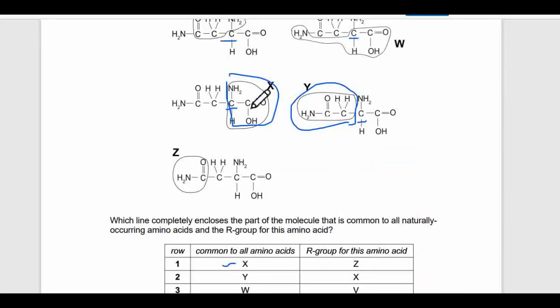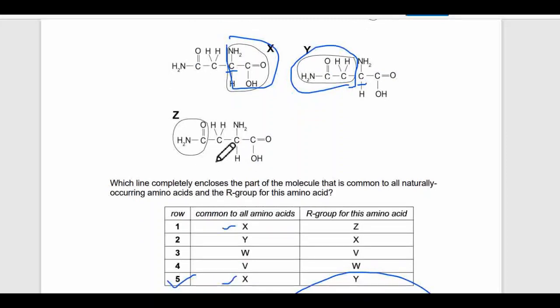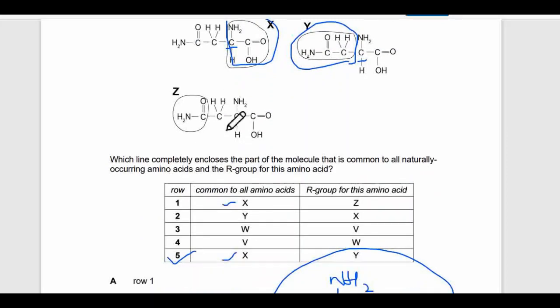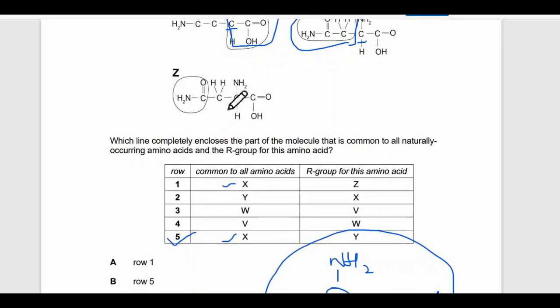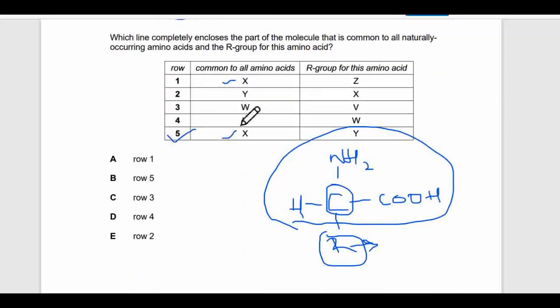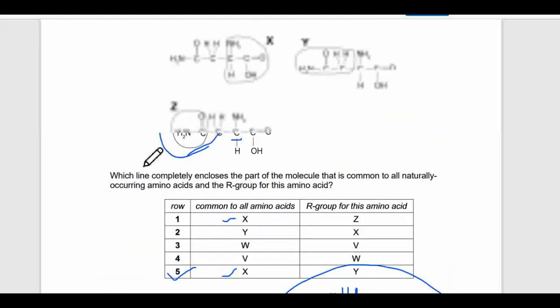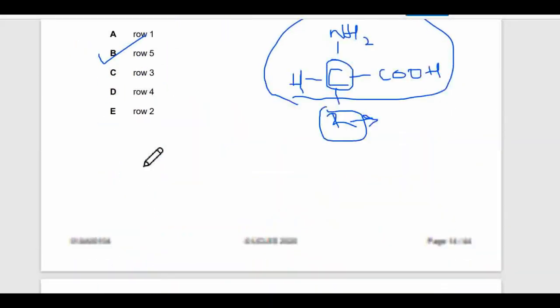But still, let's see Z as well, just to confirm our answer. In Z the middle carbon is this one, COOH, NH2, hydrogen, and the remaining whole thing will be the R group. And it just circles half of it, so it couldn't be right as well. So row number 5, answer B, is our right answer. Okay, so let's move next.